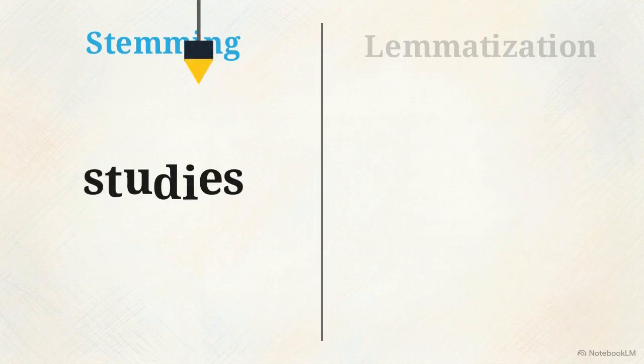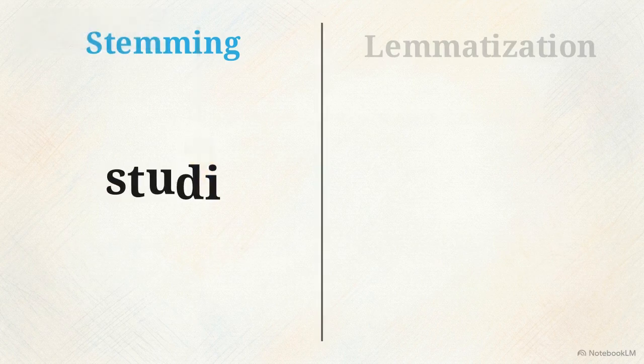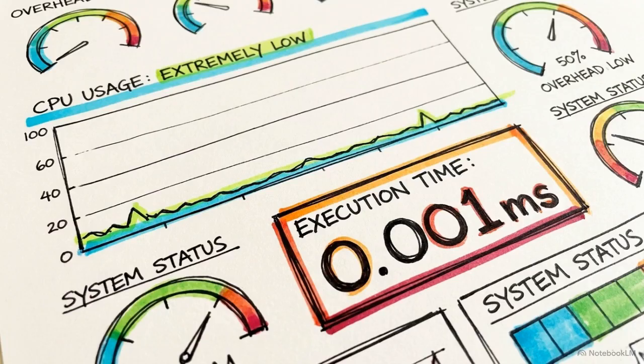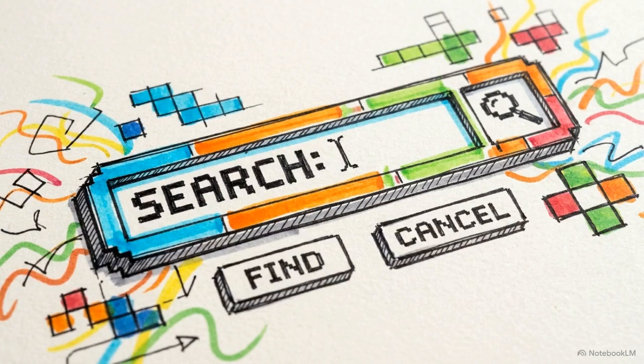We can see how stemming operates on the left side of this comparison table. It uses a brute force, heuristic-based set of rules to physically sever suffixes. The es suffix is chopped off the word studies, outputting the truncated string study. Stemming demands minimal computational overhead and executes with extreme processing speed. The critical flaw is that the algorithm frequently generates truncated, nonsensical tokens that lack valid linguistic meaning. Due to this inaccuracy, stemming is primarily restricted to rudimentary systems, like basic search engines, where semantic precision is optional.